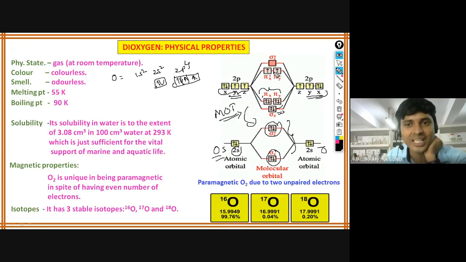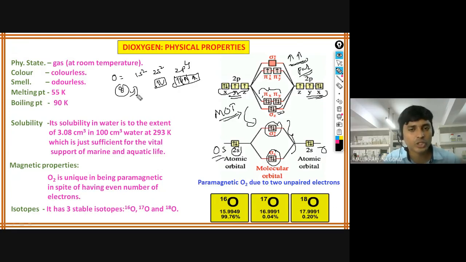So that is the reason, if any molecule has unpaired electrons, it will show paramagnetic properties. If they are paired, that is the diamagnetic one. So despite having an even number of electrons, what is oxygen? 8 electrons. So usually that should be paired, and another oxygen is coming. What happens? These two lone pairs of electrons should be paired, so that should be diamagnetic.